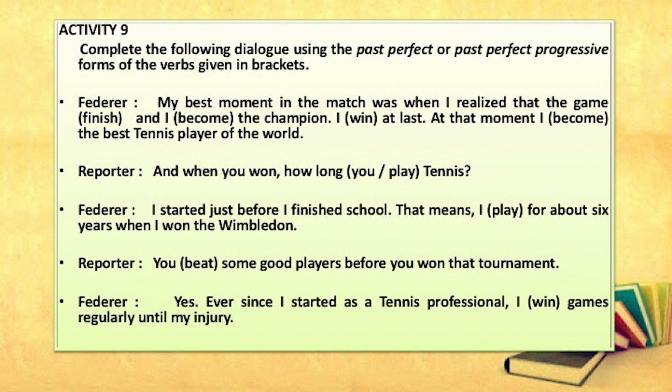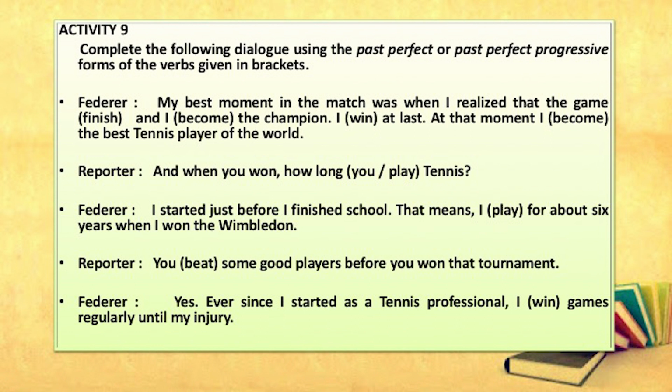Reporter: And when you won, how long had you been playing tennis? Federer: I started just before I finished school. That means, I had been playing for about 6 years when I won the Wimbledon. Reporter: You had beaten some good players before you won the tournament. Federer: Yes, ever since I started as a tennis player, I had been winning games regularly until my injury.